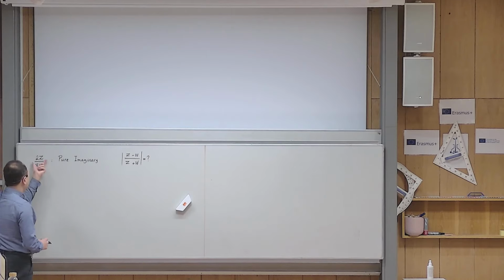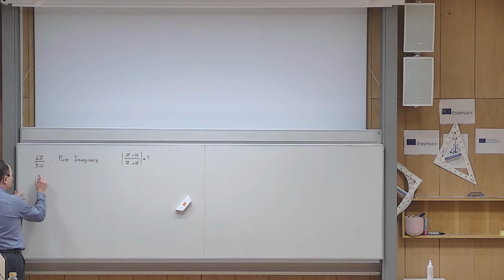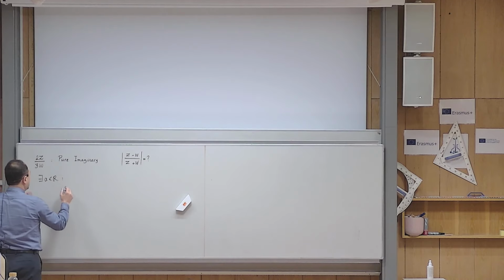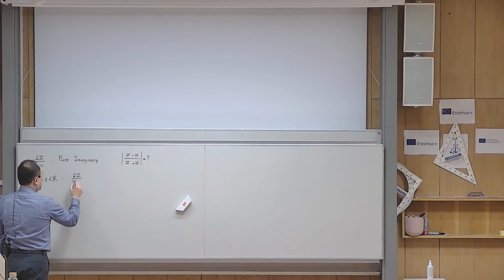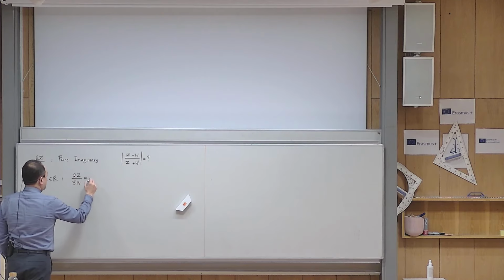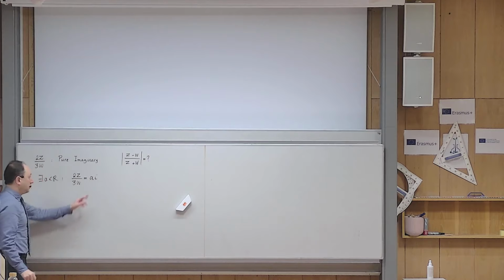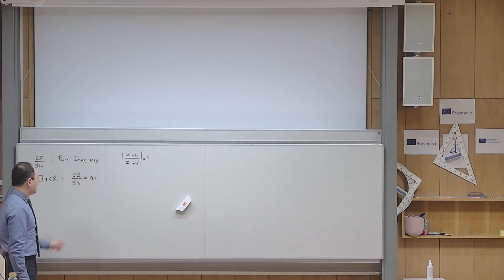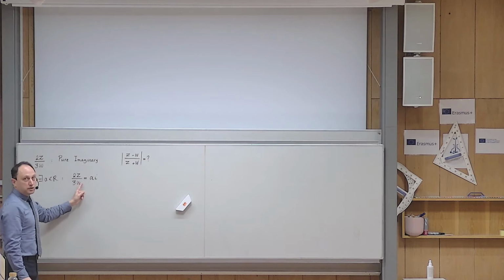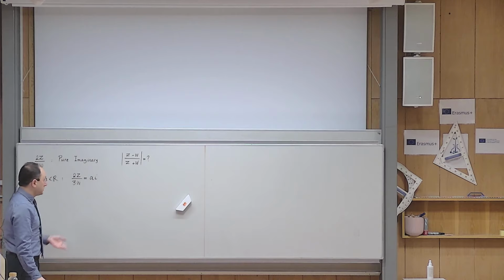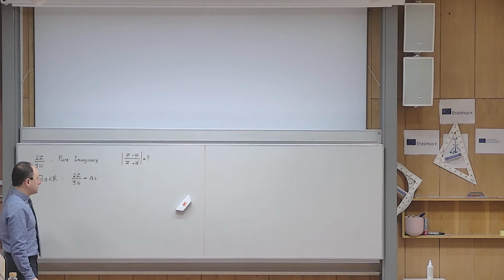Okay, what is the meaning of this to be a pure imaginary? It means there exists a number a in the set of real numbers such that 2z over 3w is simply ai, and i is the imaginary unit. Because if my number is a pure imaginary number, it is a complex number whose real part is 0. This is why I can write it like that.